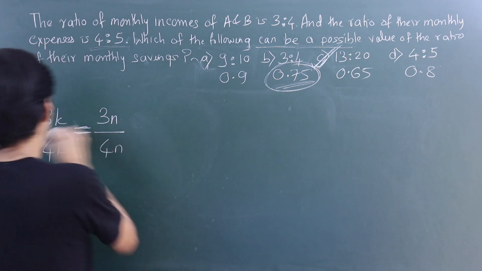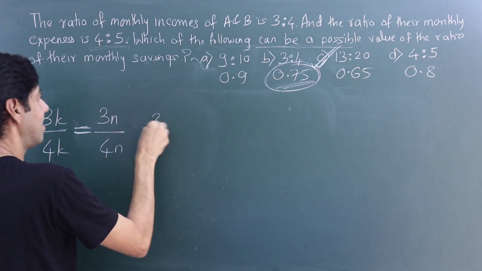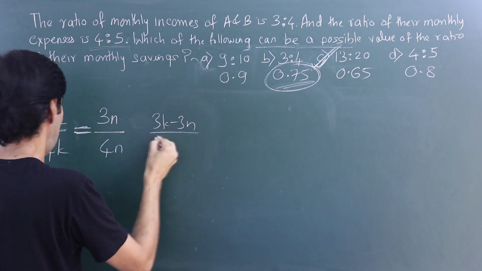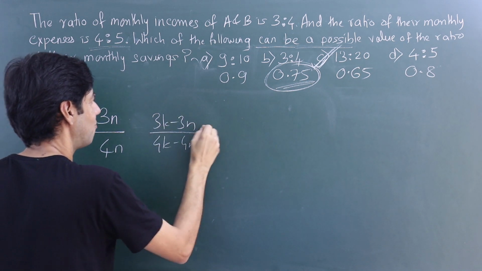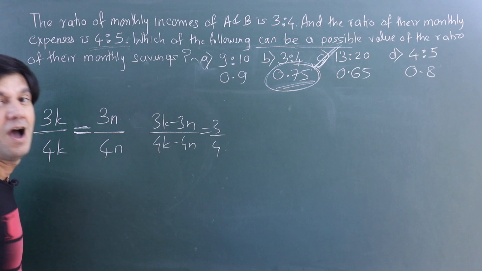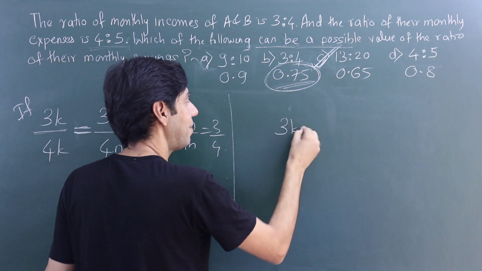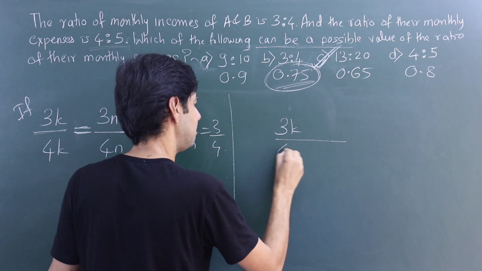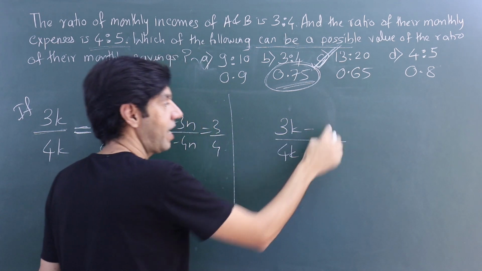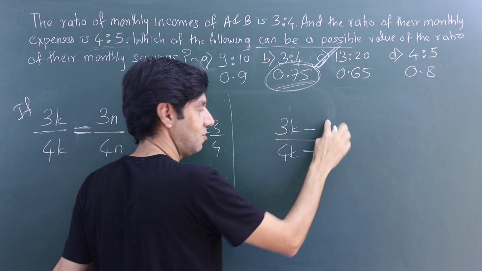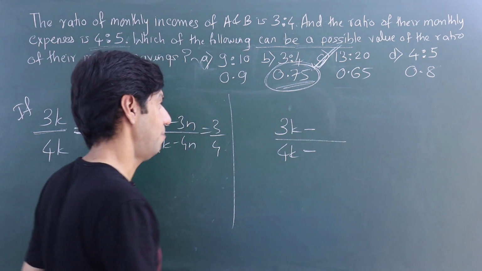Okay, so let me put this down also. Then 3k minus 3n over 4k minus 4n is 3/4. But what happens if I subtract two values? I'm subtracting two values, one from the numerator and one from the denominator.